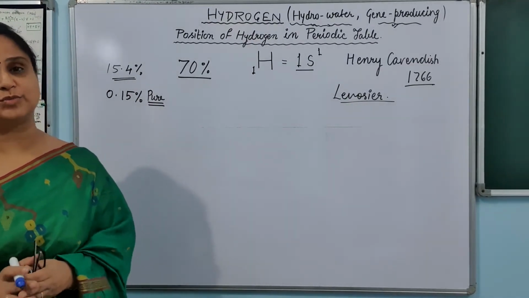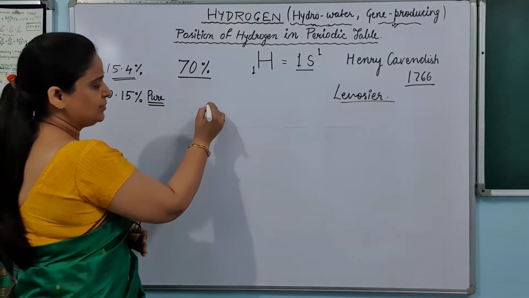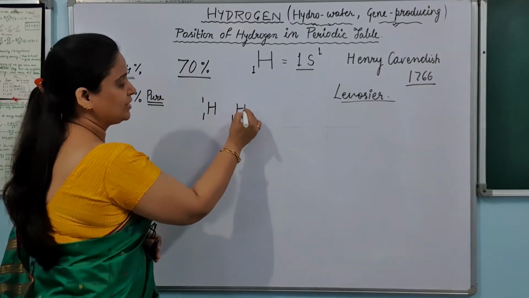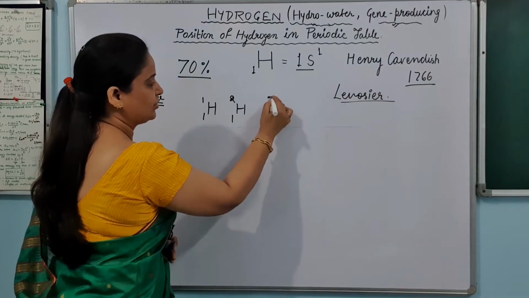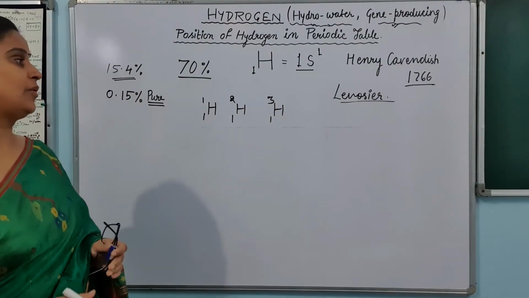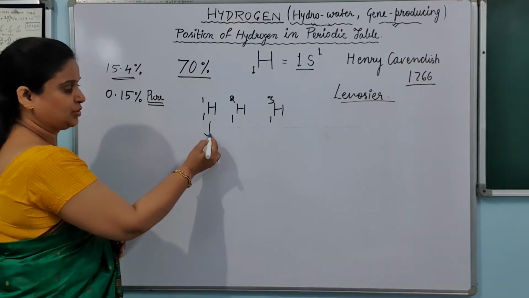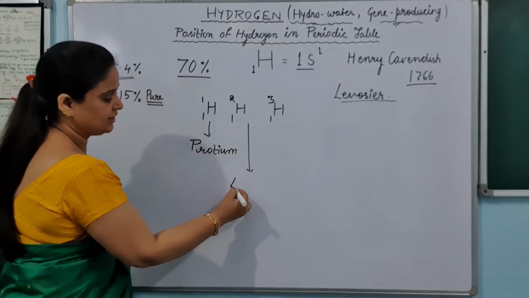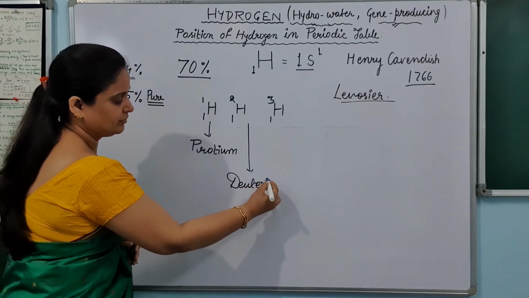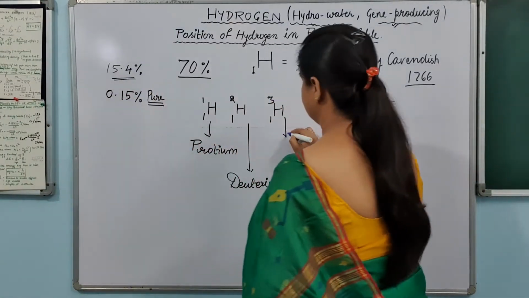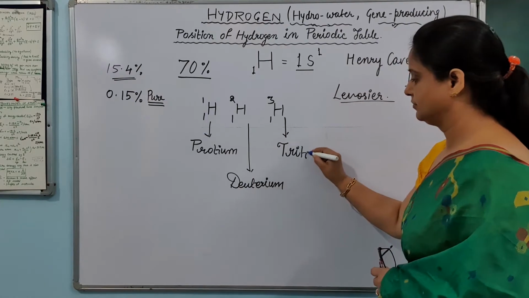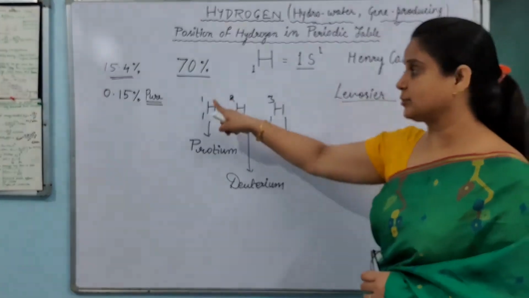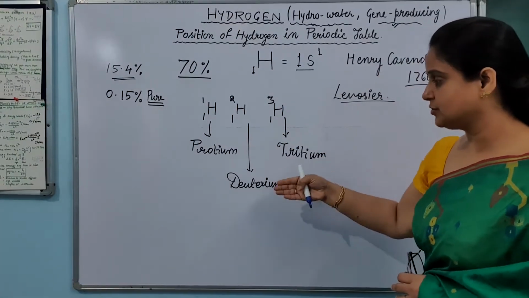Now we will discuss the isotopes of hydrogen. We all know what isotopes are. Atoms of the elements having the same atomic number but different atomic masses are called isotopes. And the isotopes of hydrogen we have, first one is protium, second one is deuterium, and the third one is tritium. So we have three isotopes of hydrogen having the same atomic number but atomic mass 1, 2 and 3: protium, deuterium and tritium.